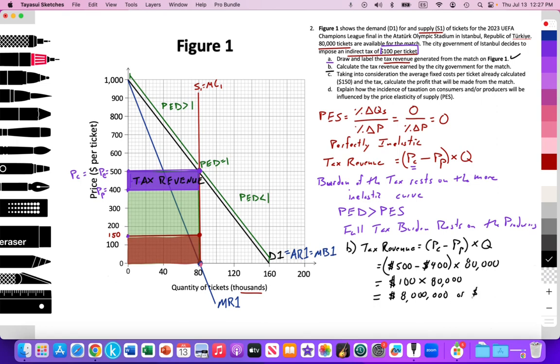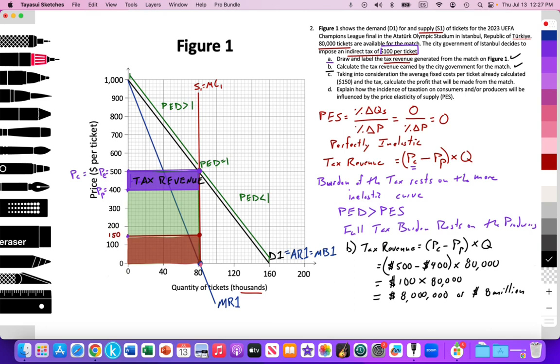Or I can say 8 million. $8 million of tax revenue being collected by the city of Istanbul for this match. Great, I've done part B. Done. Now let's move on to part C.